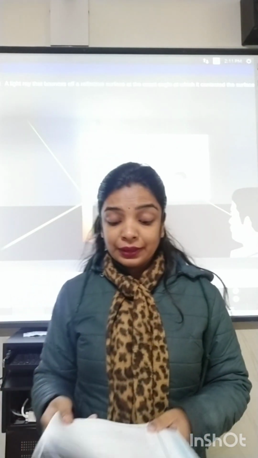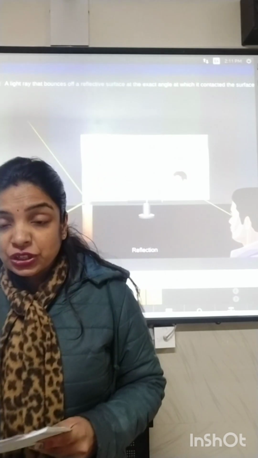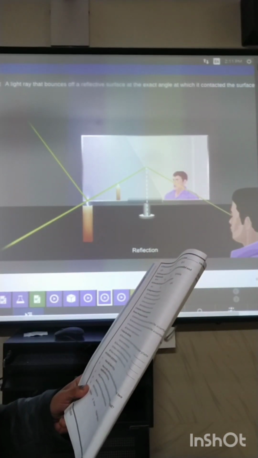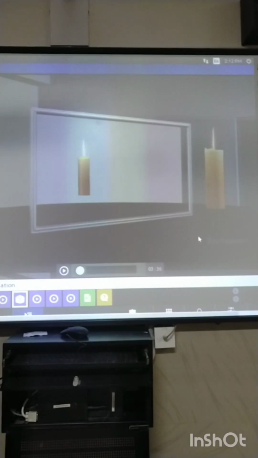Okay. Next question. Mention the characteristics of the image formed by a plane mirror. The mirror which is used by us at our home is generally considered to be a makeup mirror or a plane mirror.